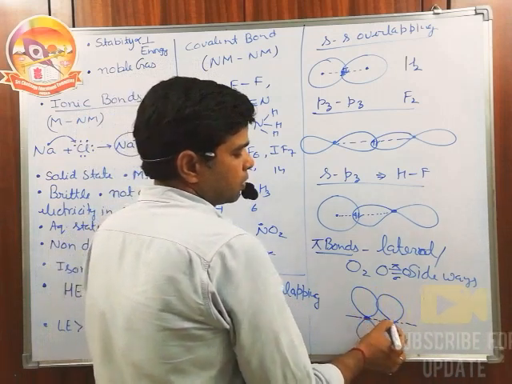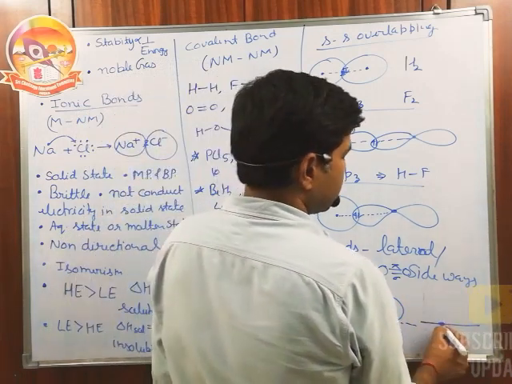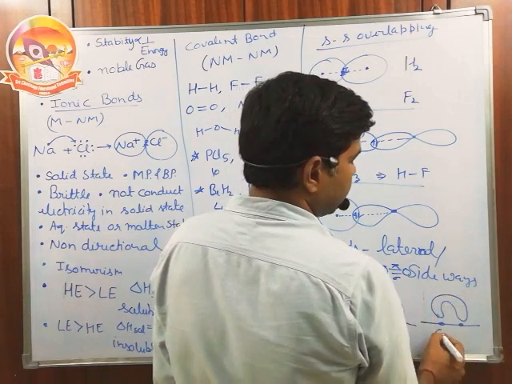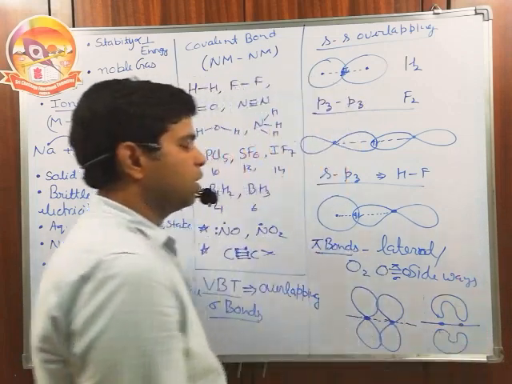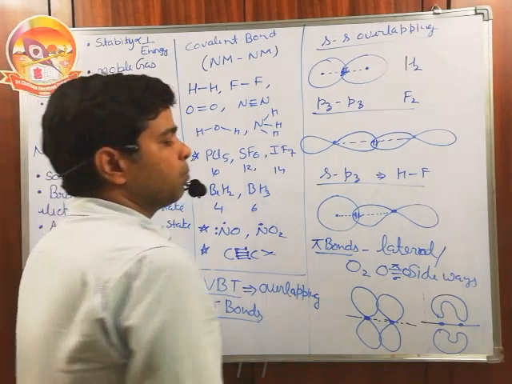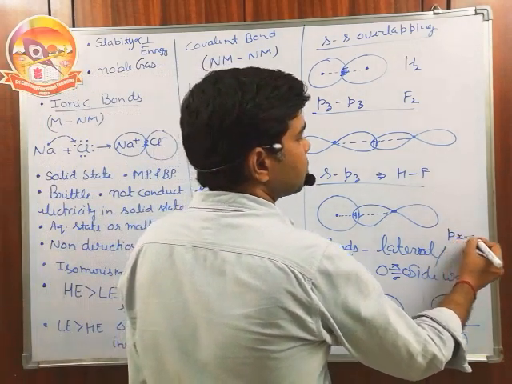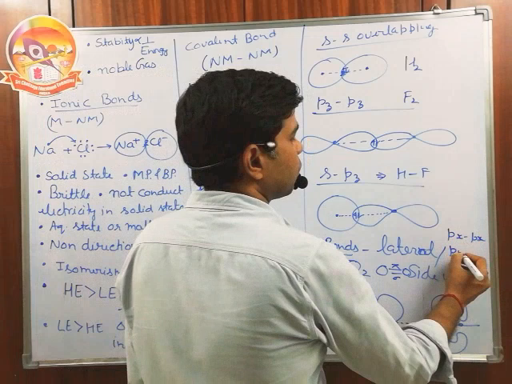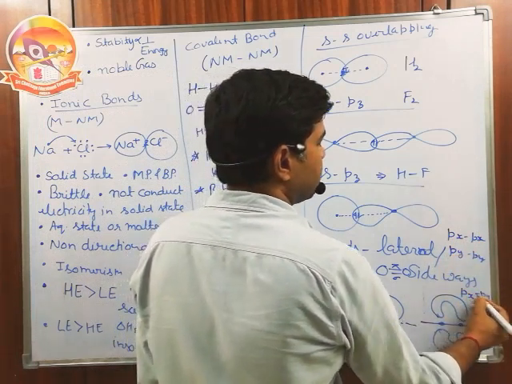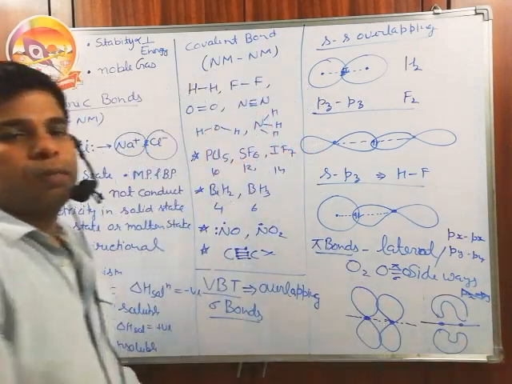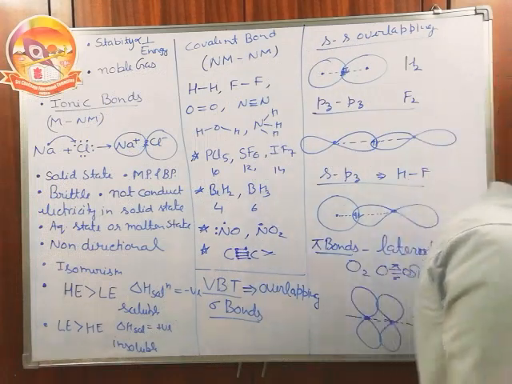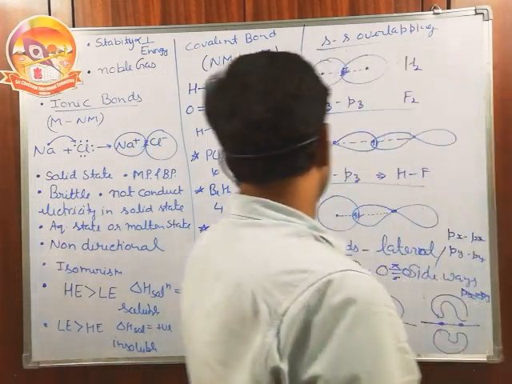This is the internuclear axis, but this bond is present above or below the internuclear axis. Such a bond is called a pi bond. Pi bonds are formed by either px-px overlapping or py-py overlapping, but a pi bond cannot be formed by px-py overlapping because px and py orbitals are not in the same plane. They cannot provide any effective overlapping.